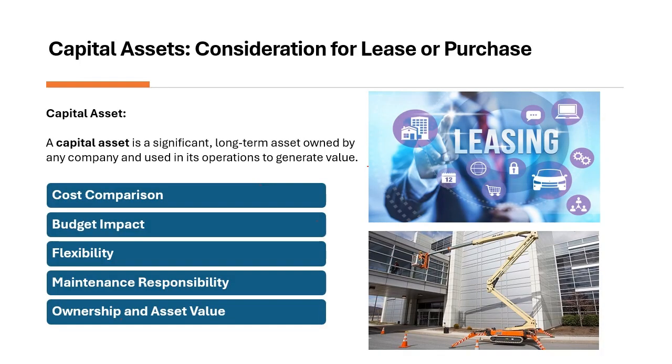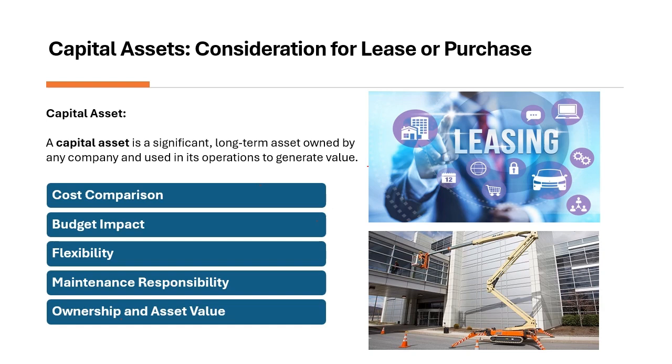Lease or purchase consideration for capital assets. So first of all, we need to understand what a capital asset is. A capital asset is a significant long-term asset owned by a company and used in its operation to generate value. The asset can be tangible or intangible, including buildings, equipment, land, vehicles, software, or any intellectual property. When acquiring a capital asset, a facility manager must evaluate whether to lease or purchase. Each option has advantages and disadvantages depending on the organization's financial strategy, operational needs, and long-term goals.